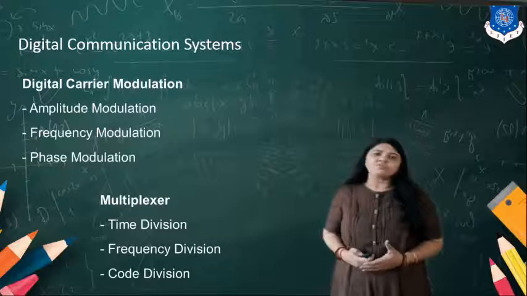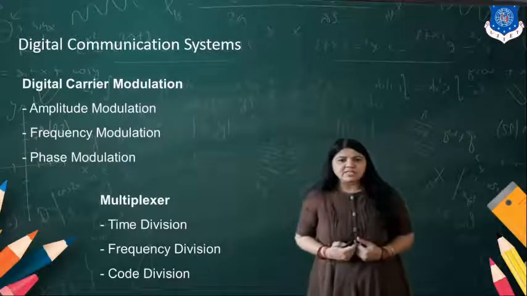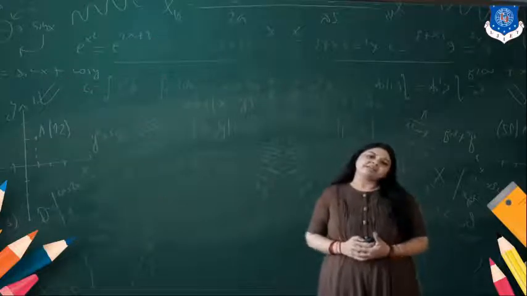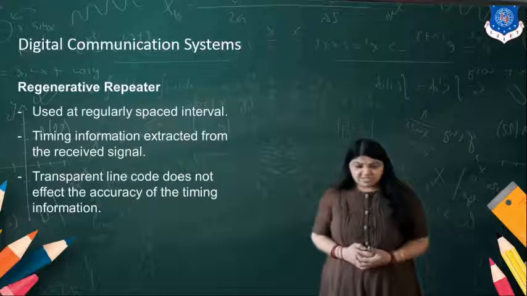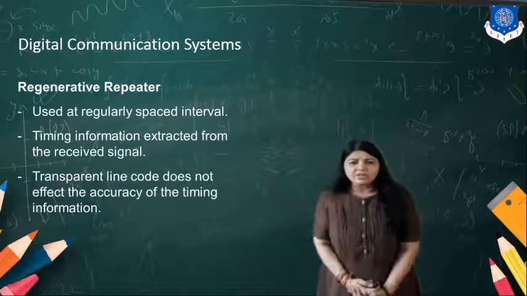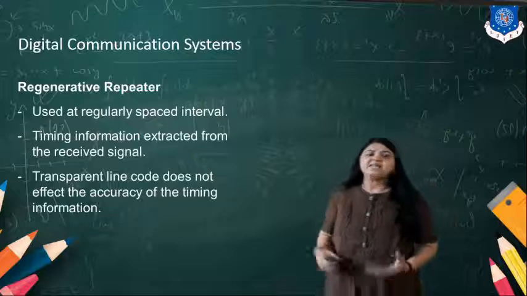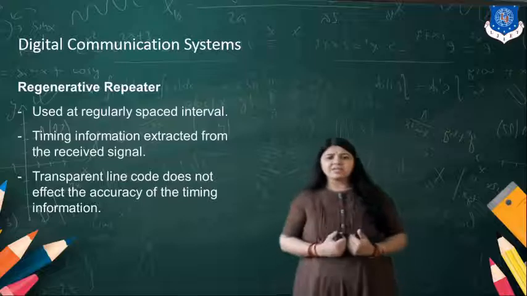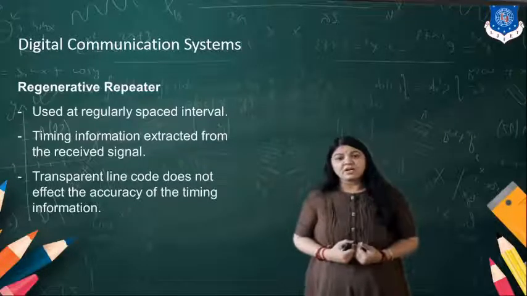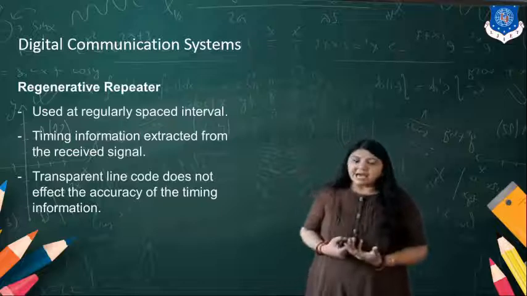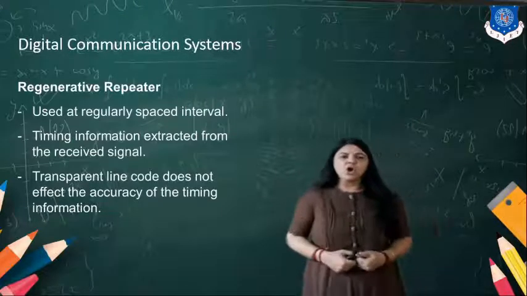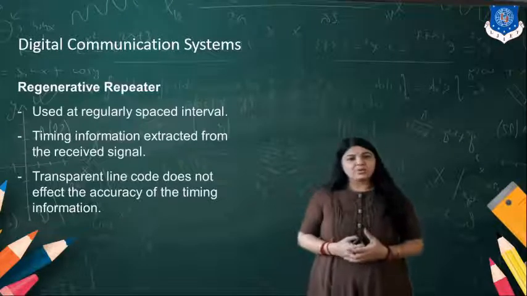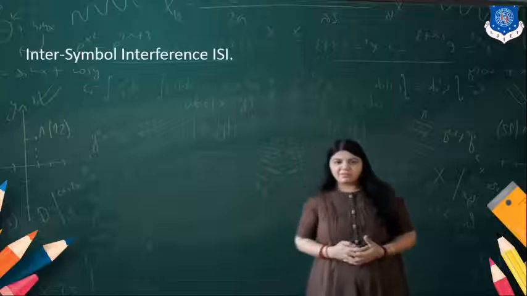In the multiplexer, for multiplexing a number of channels, we can go for either time division multiplexing, frequency division multiplexing or code division multiplexing. There is a requirement of the regenerative repeater, as I said, at regularly spaced intervals. Also the timing information can be extracted from the received signal so that we have an idea about the arrangement of all the data. A transparent line code does not affect the accuracy of the timing information.